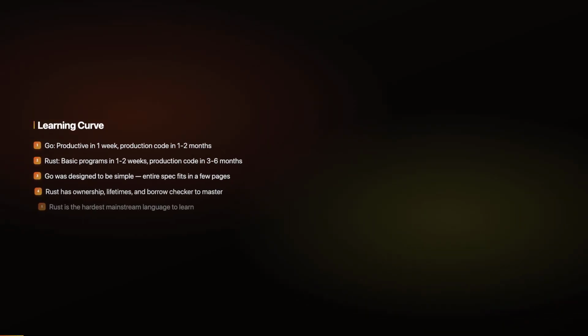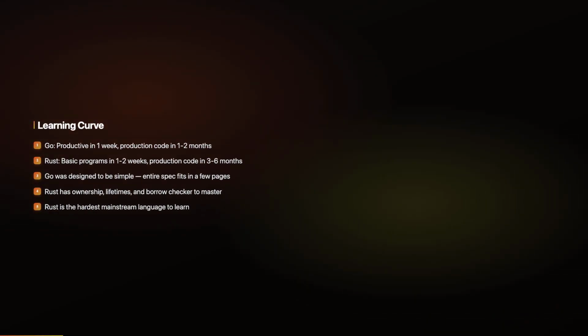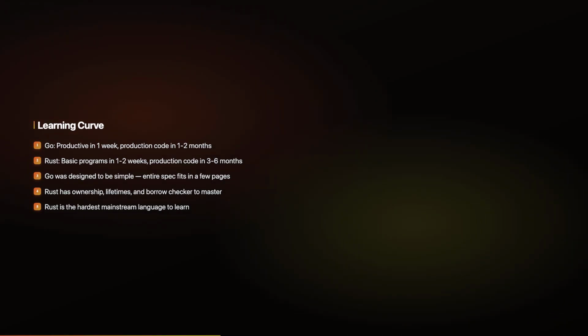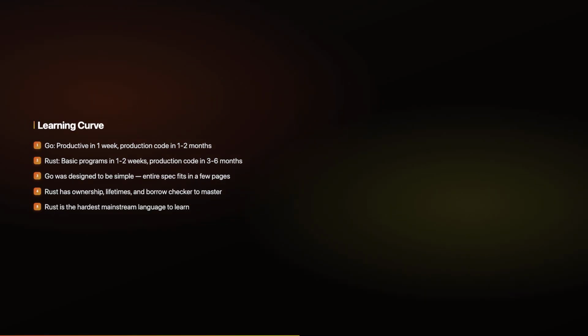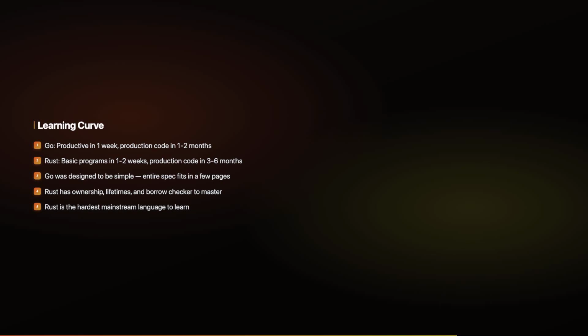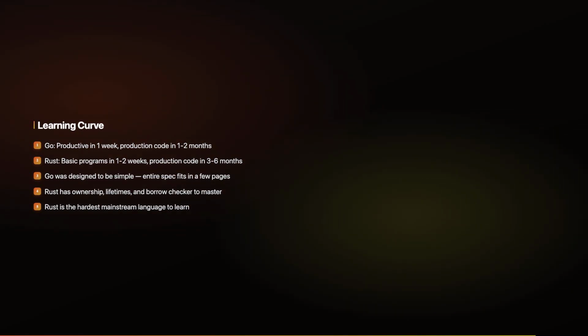Go is significantly easier to learn than Rust. A developer with experience in any C-like language can be productive in Go within a week. Go was designed to be simple. The entire language specification fits in a few pages. Rust, on the other hand, is the hardest mainstream language to learn. The ownership system, lifetimes, and borrow checker require a fundamental shift in how you think about memory and data. Plan for 3 to 6 months before writing production Rust.